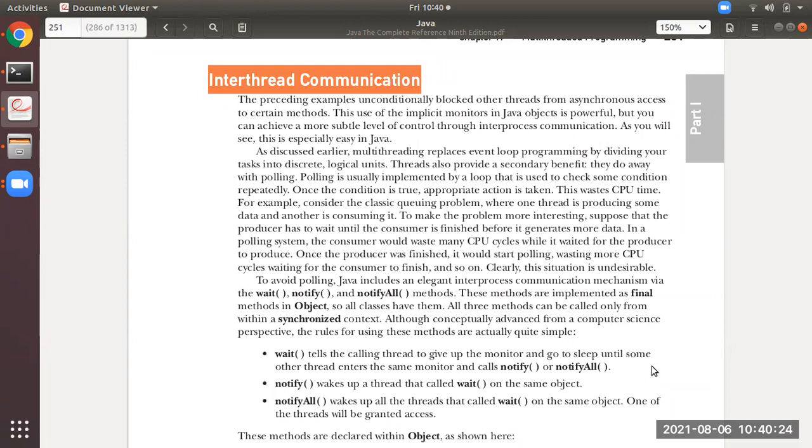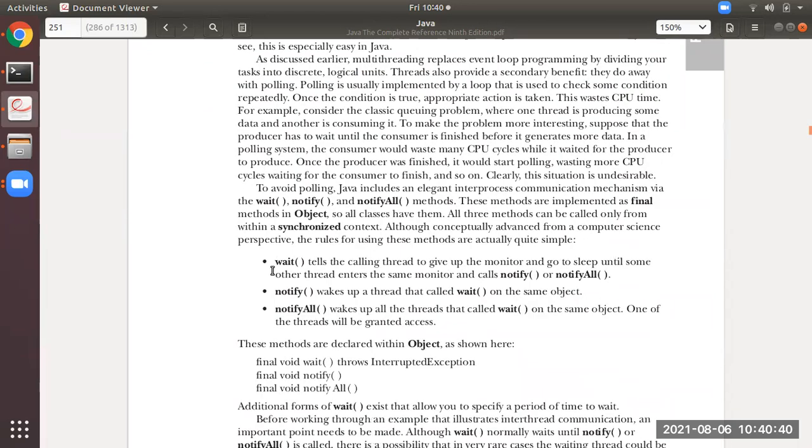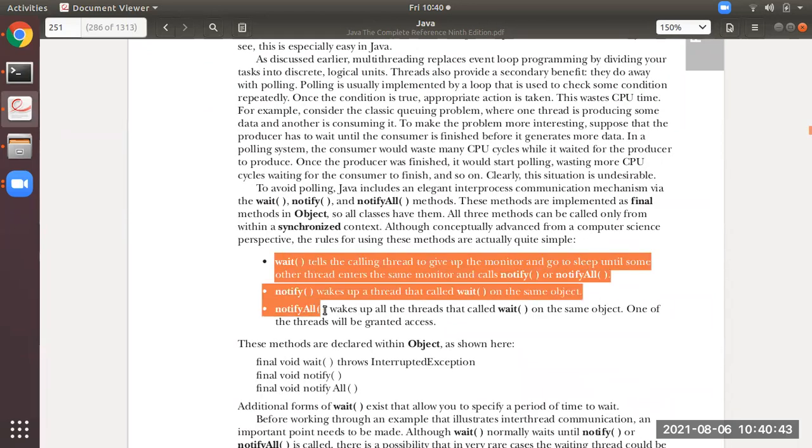Now the next thing is how this communication of the threads, that is inter-thread communication, is done. It is implemented by a few methods. There are three methods you can see over here: wait, notify, and notify all.